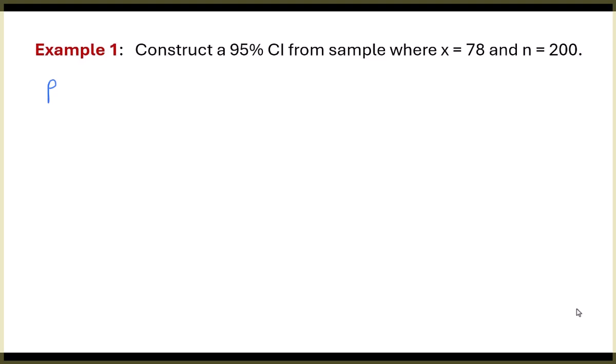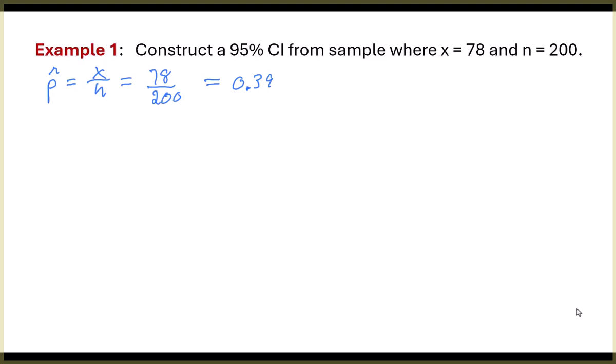Okay, so first thing I do, I get what p hat is. Now I know that it's x divided by n, so I've got 78 divided by 200. Easy peasy. You tell me when we get to something hard in this. Okay, when I figure that out as a decimal, because remember we're talking about a proportion, I get 0.39. So that's p hat. That's going to be in the center of our net. Then what?